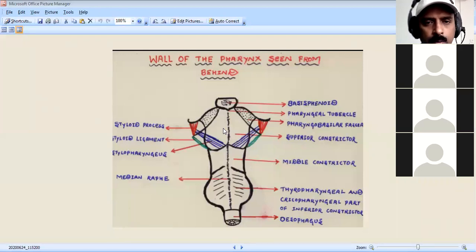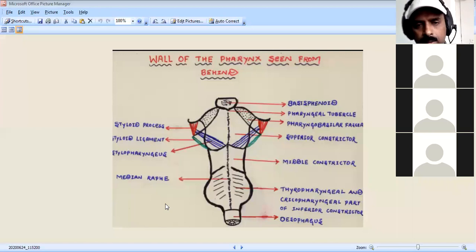Then I have told the oropharynx tonsillitis. In tonsillitis, you have to remember the palatine tonsil. In the oral cavity, on oral examination, you can see the tonsillar fossa. Surgical removal of the tonsil is called tonsillectomy.